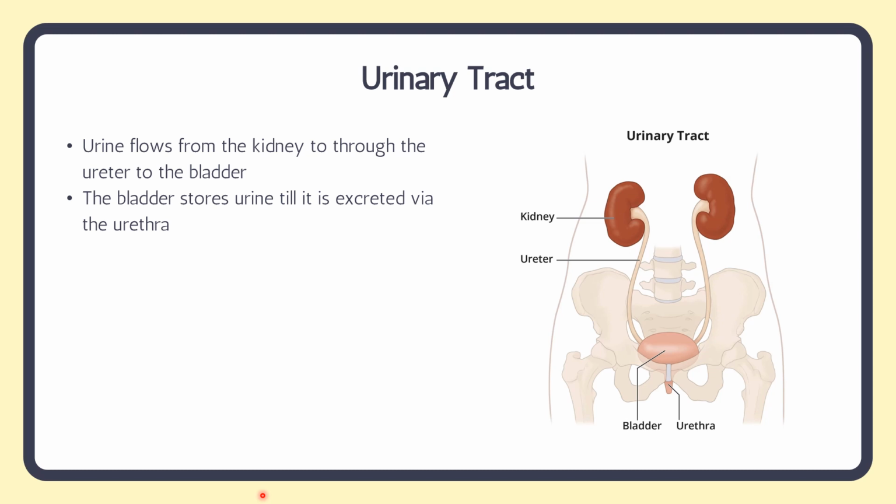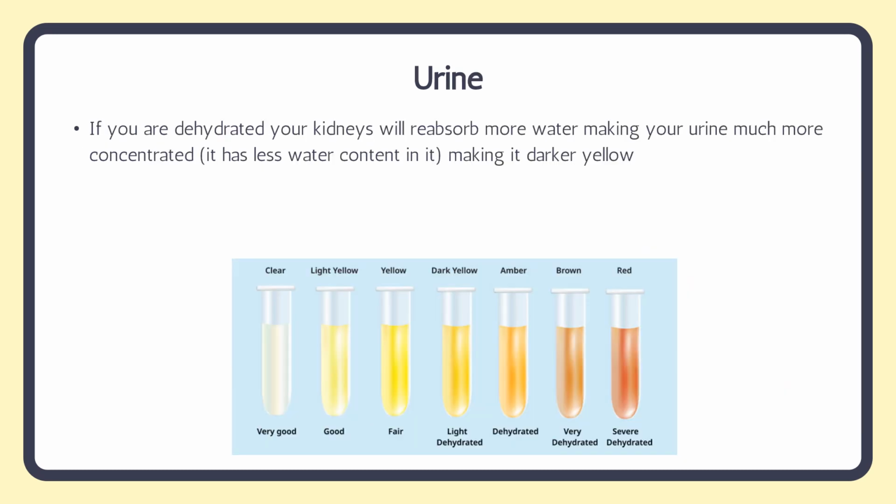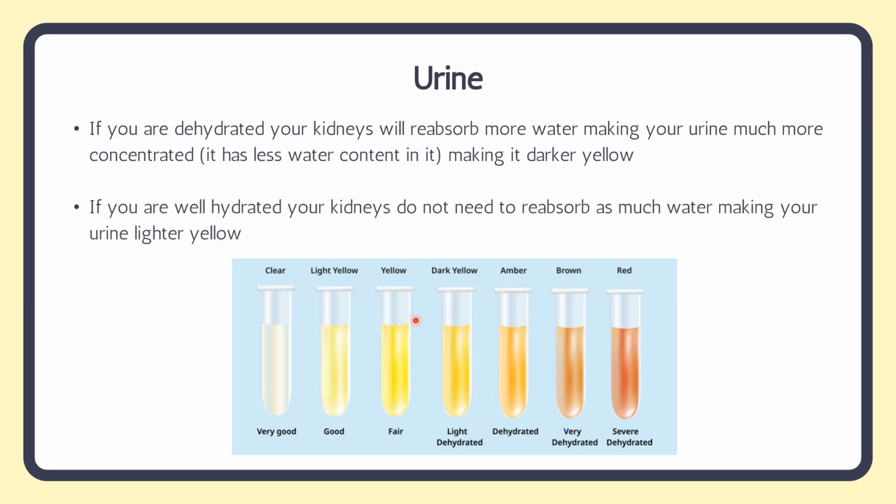So the urine that was in the collecting duct flows down into the ureter, and then into the bladder, and then it is excreted via the urethra. So if you're really dehydrated, your kidneys will reabsorb more water, making your urine much more concentrated. So if you look down this far end over here, you've got very dark colored urine. That's because there's not a lot of water diluting it. If you're very well hydrated, your kidneys do not need to reabsorb as much water, and your urine is going to be much lighter. So this is kind of the color of urine that you are aiming for.